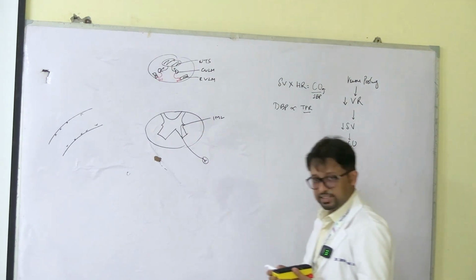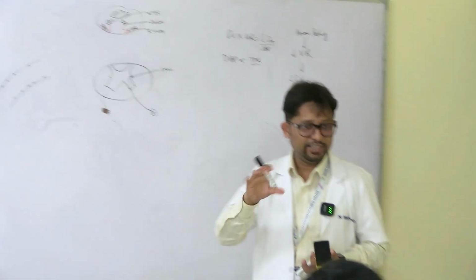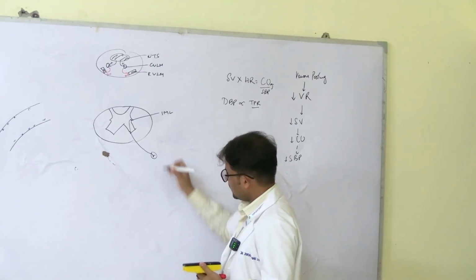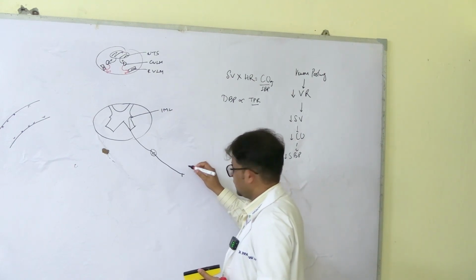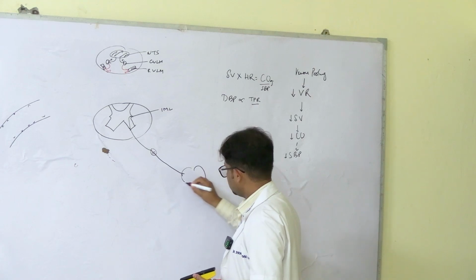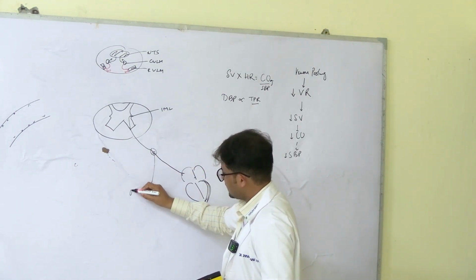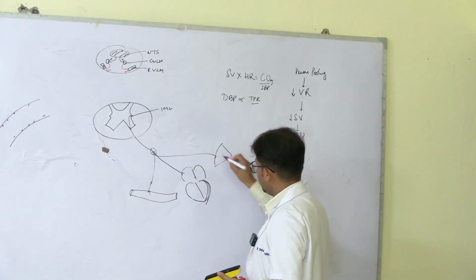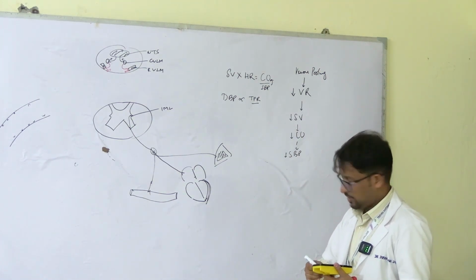Sympathetic nerves and parasympathetic nerves don't reach the effector organs directly. They have a ganglion in between. So this is the preganglionic neuron. It ends in the ganglion. From here, postganglionic neurons come out and then they supply different effector organs. From the CVS point of view, what you should know is the heart, the blood vessels, and the effect on the adrenal medulla, right? These are the three important organs from the CVS point of view.